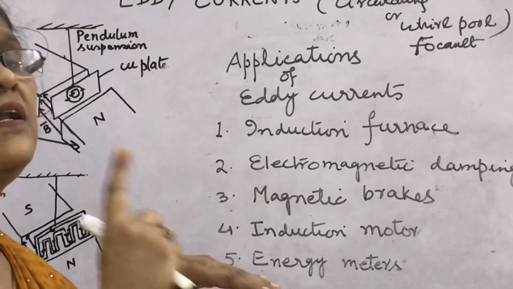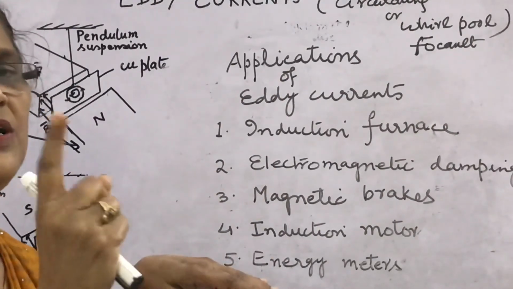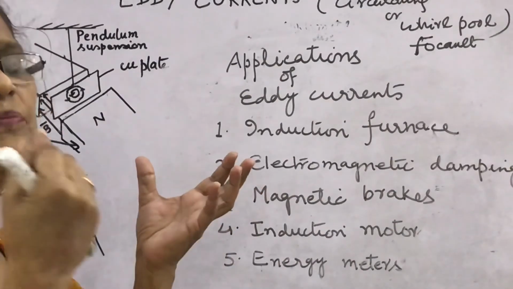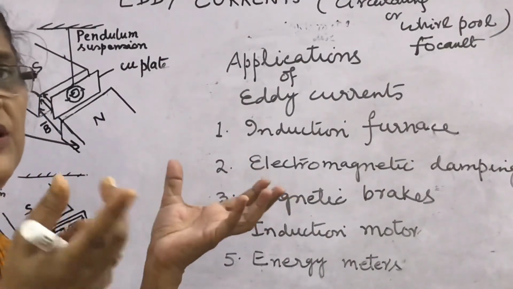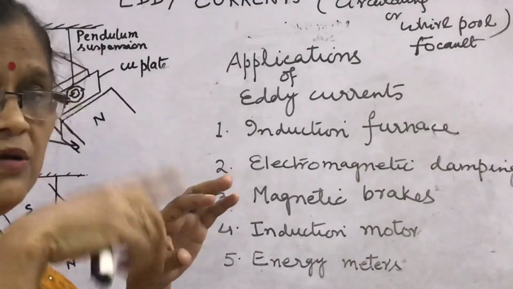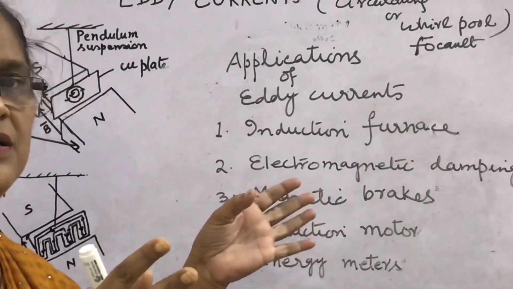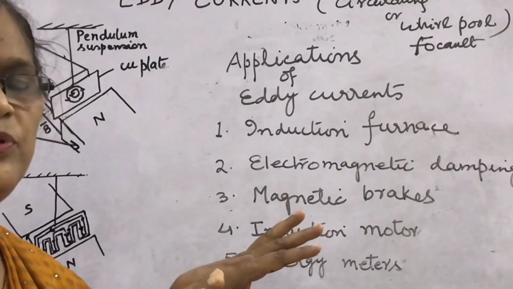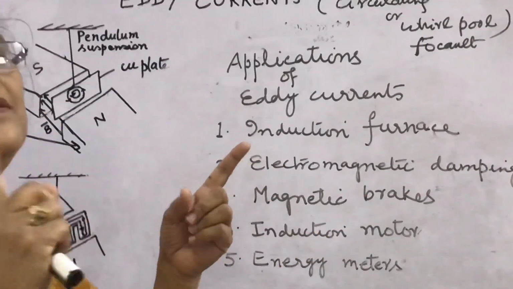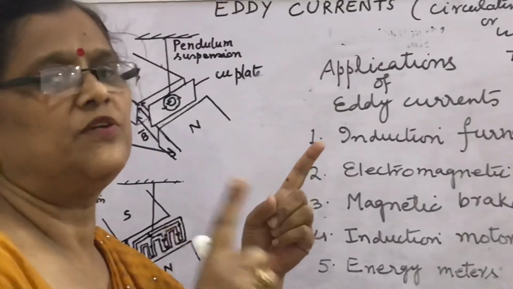So the rotating disc was used earlier, in which eddy currents were produced due to the high AC in the home supply, and due to which this shiny disc rotates.